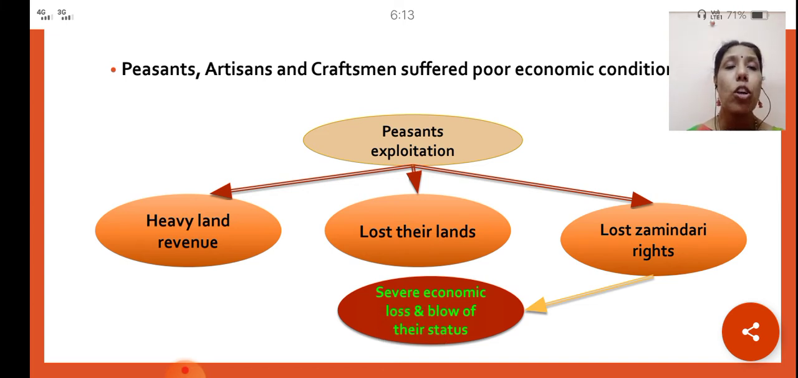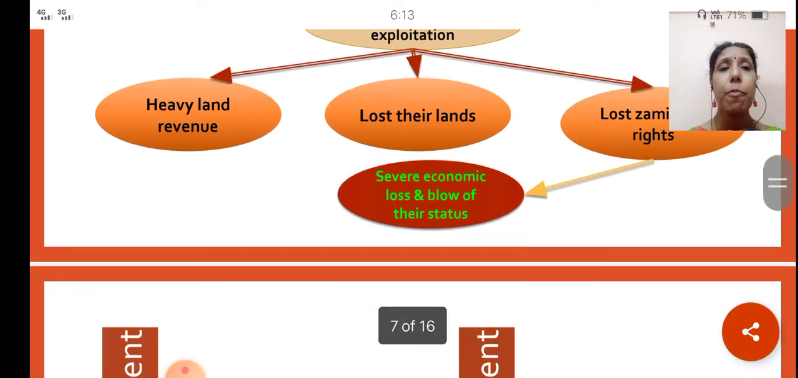The peasants got exploited, they had to pay heavy land revenue, they even lost their lands, and because of which they lost their zamindari rights. Zamindari means being the landlord. So they were no more the landlords after they lost their lands. That is why they were losing their zamindari rights also, and they faced a lot of severe economic loss and a blow to their status.